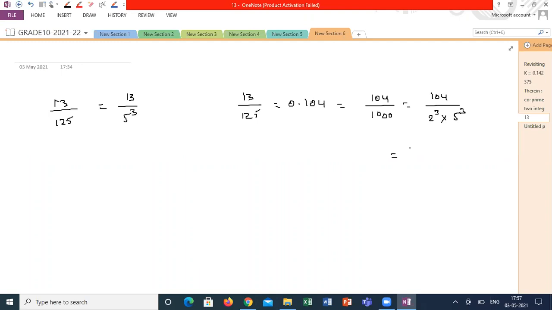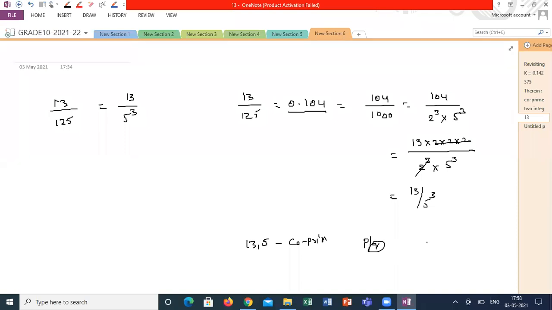So how to write 104? 13 into 2 into 2 into 2, because 8 into 13 is 104, divided by 2 cube into 5 cube. So this 2 cube cancels, and finally I am getting 13 by 5 cube. See, this is the decimal expansion, and its least form is always in the form of p by q, where 13 comma 5 are co-primes, and q is in the form of 2 power n into 5 power m, where m, n are any positive integers. What is the meaning of this theorem? Any doubt or any confusion?